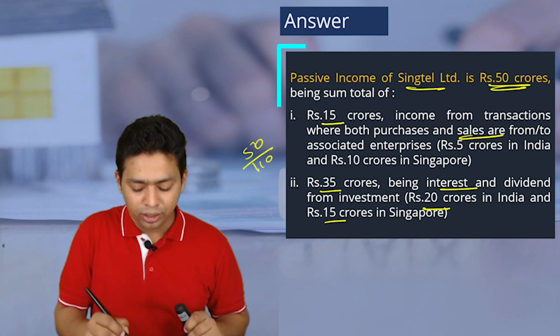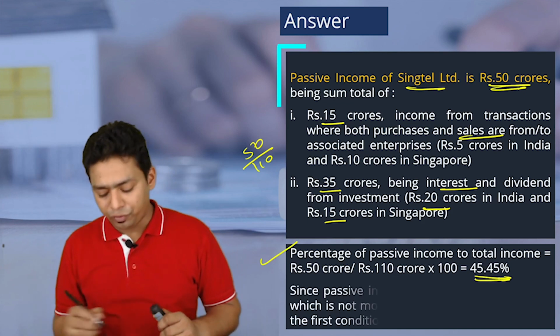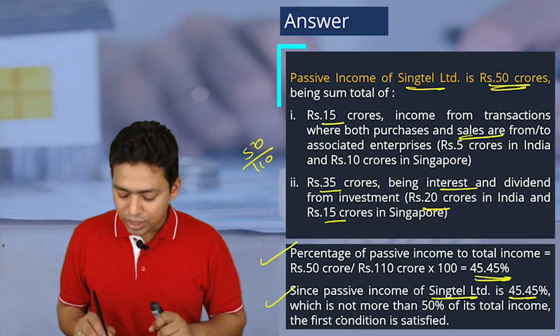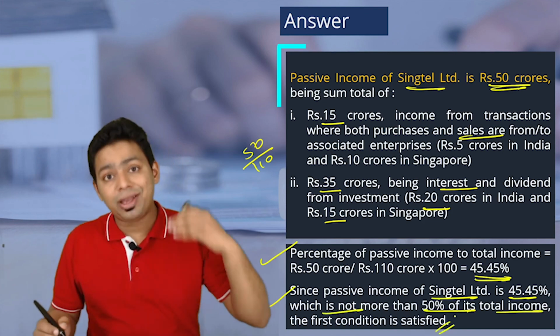50 divided by 110, it is less than 50%. Okay, the percentage is 45.45. Since passive income of Singtel is 45.45%, which is not more than 50% of total income, the first condition is satisfied. But we have to check 3 more conditions.